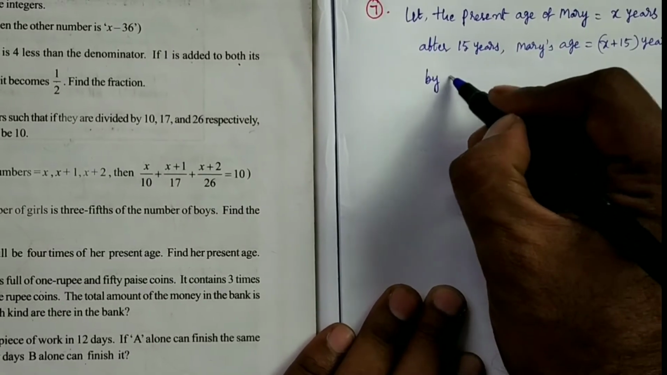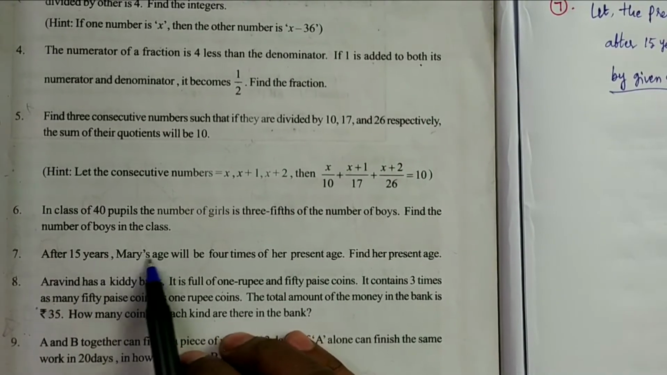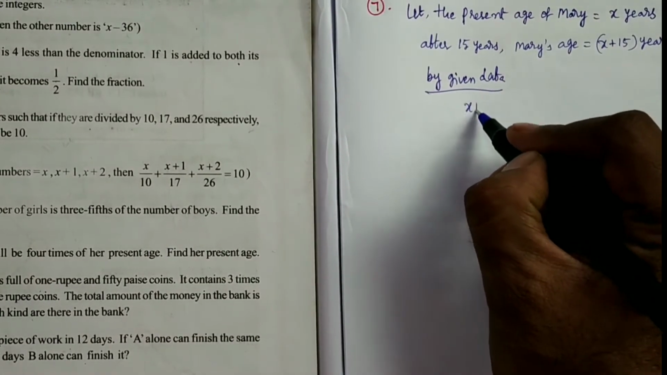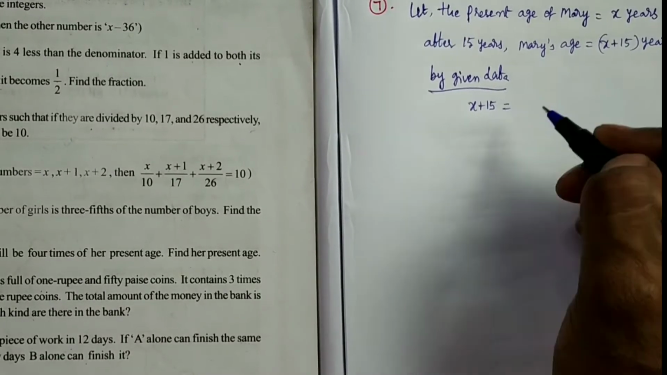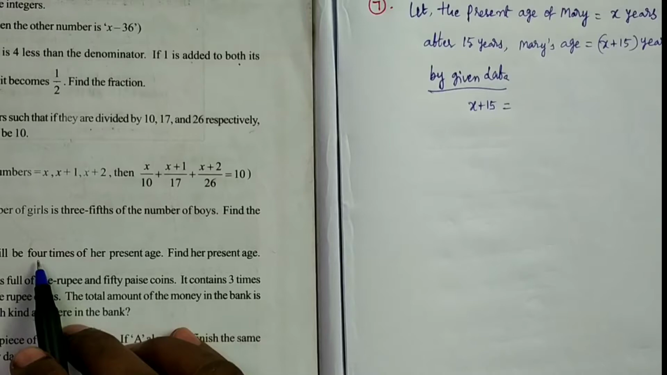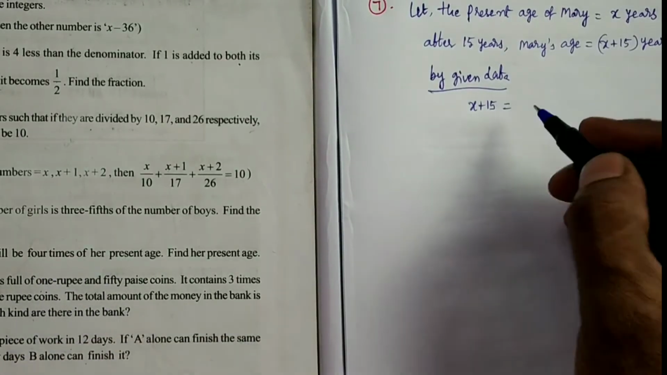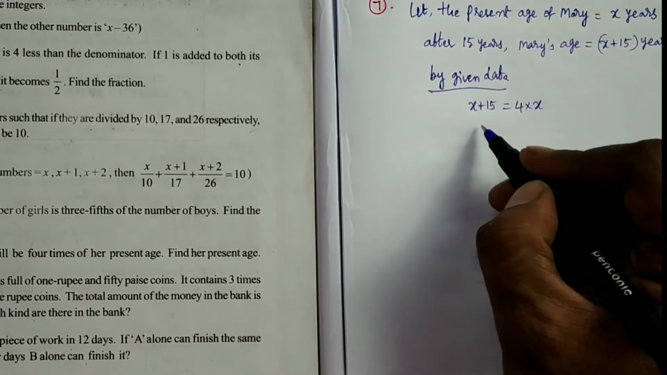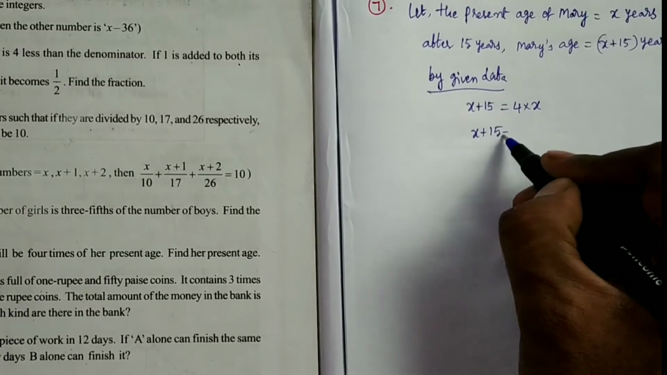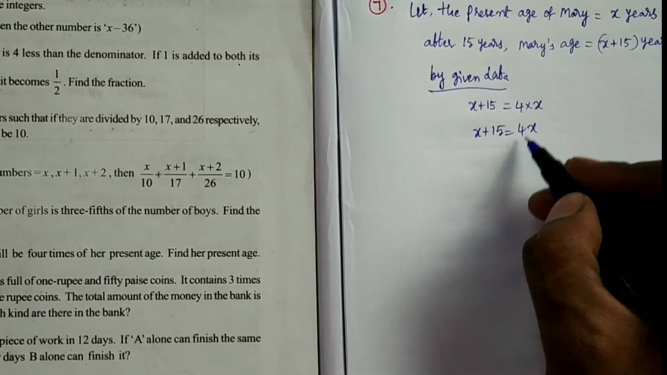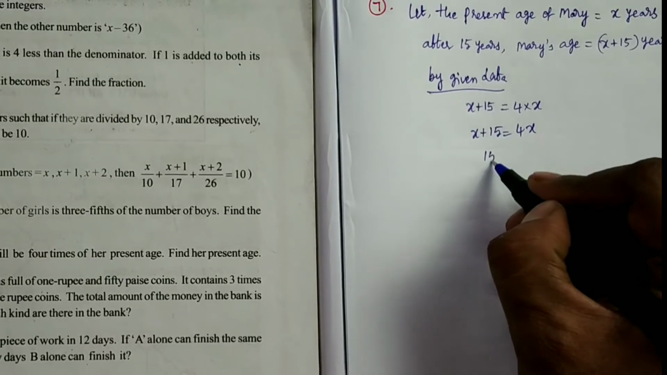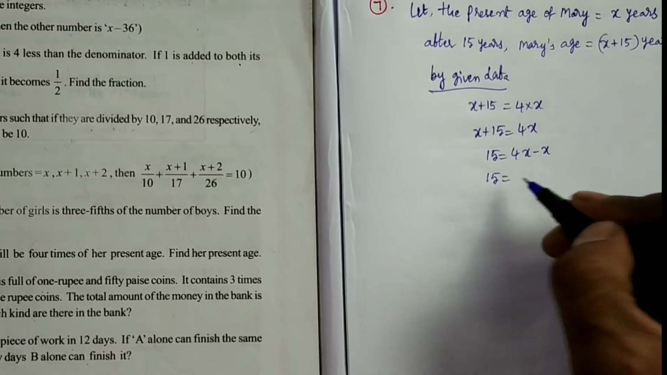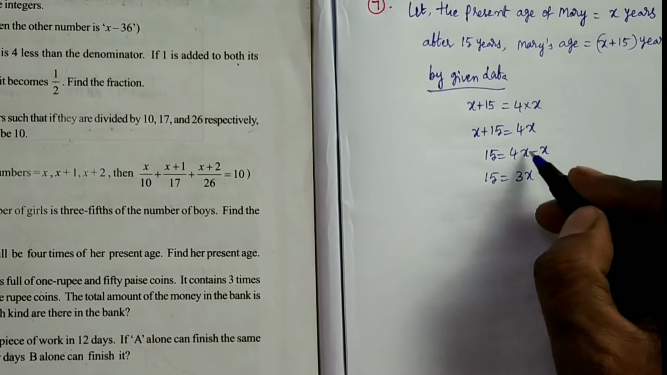But by given data, after 15 years Mary's age will be 4 times her present age. So after 15 years Mary's age is x plus 15 years, which by given data will be 4 times her present age, 4 into x. So this is the given data. x plus 15 is equals to 4x. Then send x to that side. 15 is equals to 4x minus x, that is 3x.